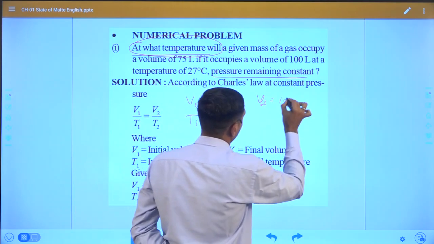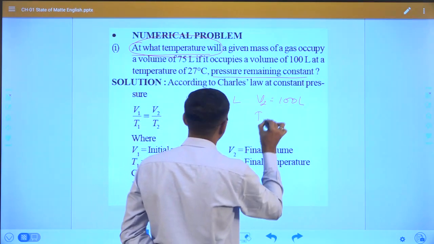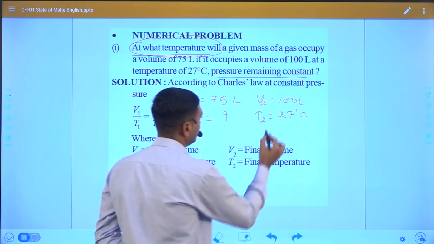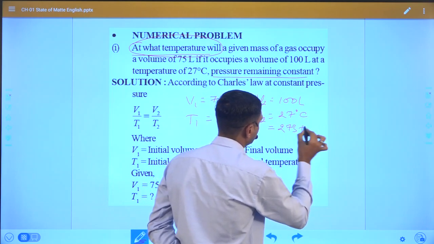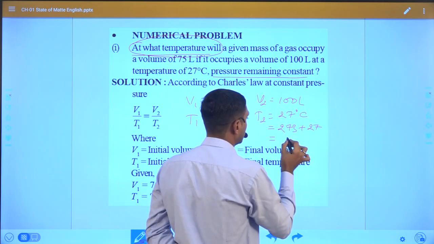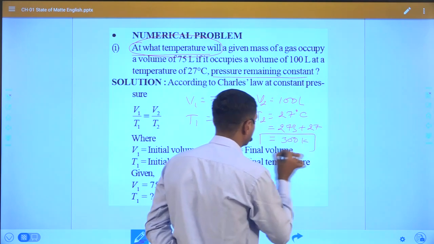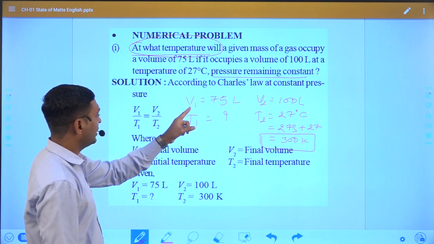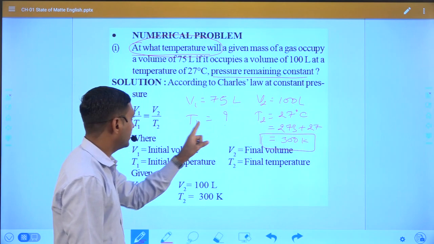For 100 liter, the temperature is 27 degree, and if you convert it into Kelvin, that becomes 273 plus 27, which is 300 Kelvin, right? So we have a value of V1, we have a value of V2, T2, and we have to find T1.